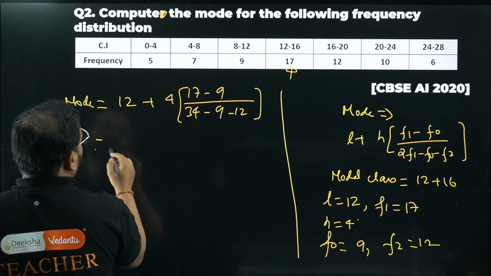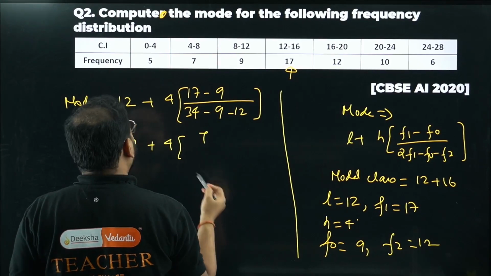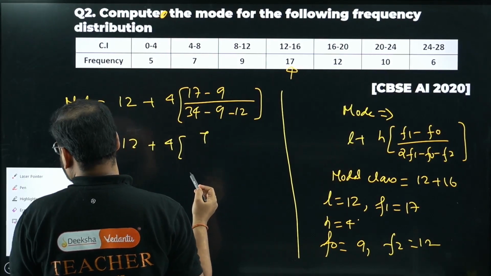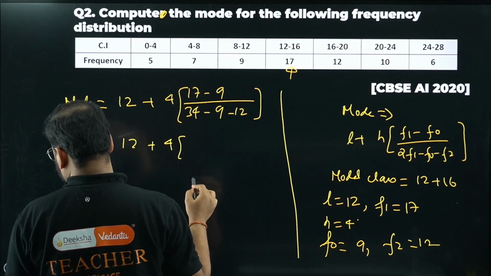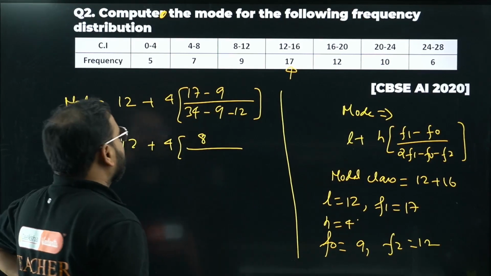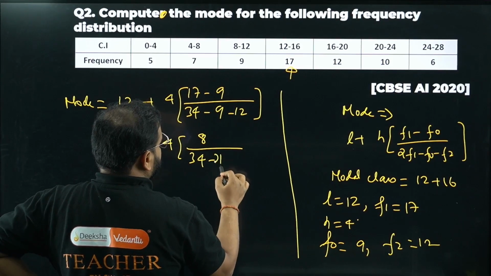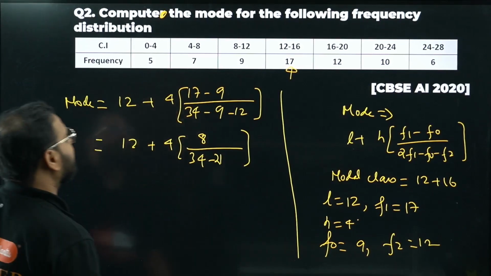So 12 plus 4 times 8, divided by 34 minus 21.